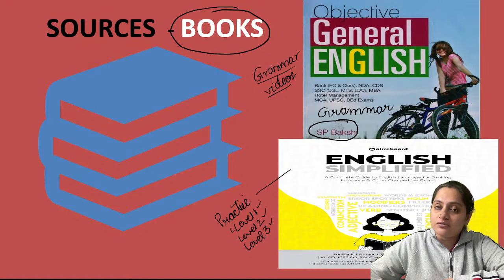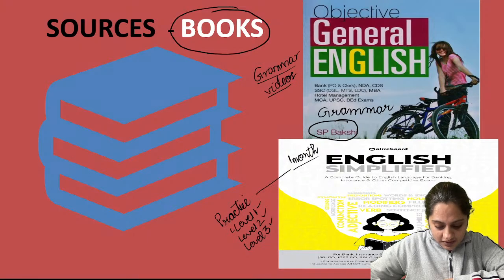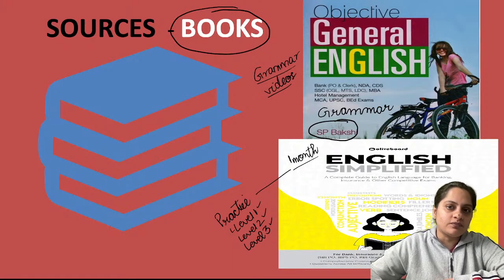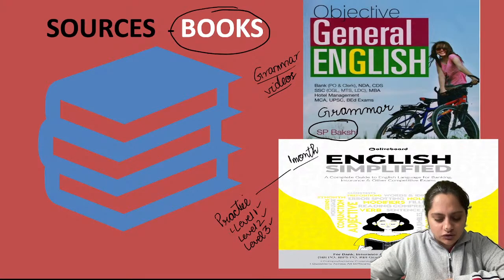You can find it on Amazon, Flipkart, and you can start. You can actually set a target that I'll finish this book in 1 month or 2 months, and then you see the difference with the practice. So this book is available on Flipkart and Amazon, you can buy. Don't buy a grammar book. I will suggest you do grammar from the course video, because it becomes boring to read a grammar book. You will get bored.